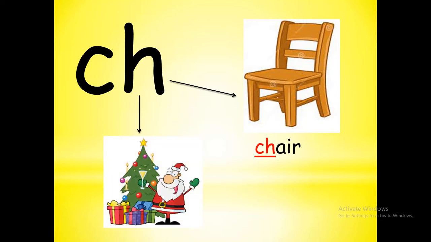What is this? It's Christmas. Yes. Can you see the red color letters CH? We don't say Christmas with ch. It's K. CH sound is K. When we write school, we have to write CH, but the sound is K, not ch. Got it? Then CH has two sounds, ch and k.